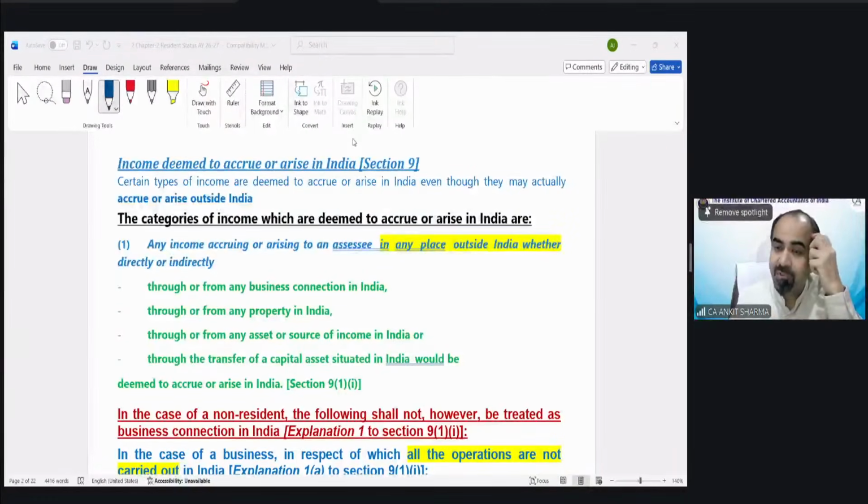Rental income earned from property outside India, if it has been received in India, then it is taxable. But if the property is outside India and the income is received outside India, then it would not be taxable. It would be taxable if you are a resident and ordinarily resident. But if rental income is from properties outside India and received outside India, then it would not be treated as deemed to arise in India. We have that provision in this concept.